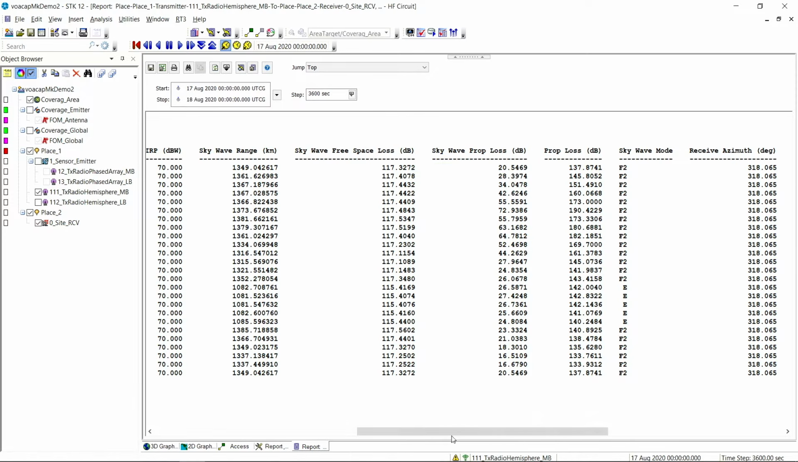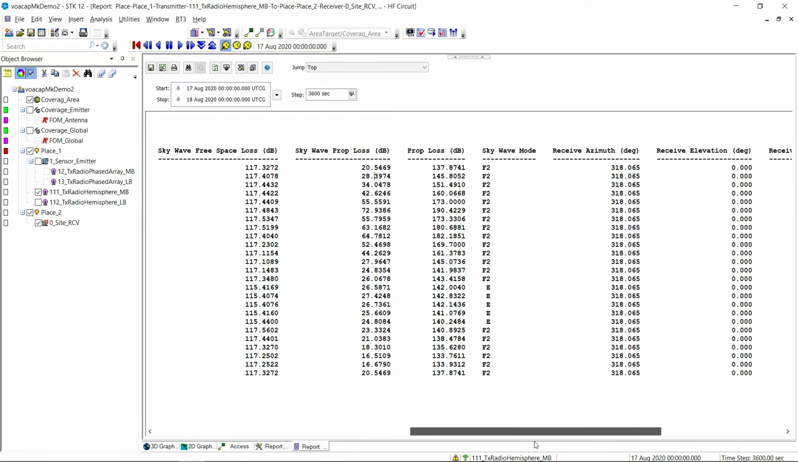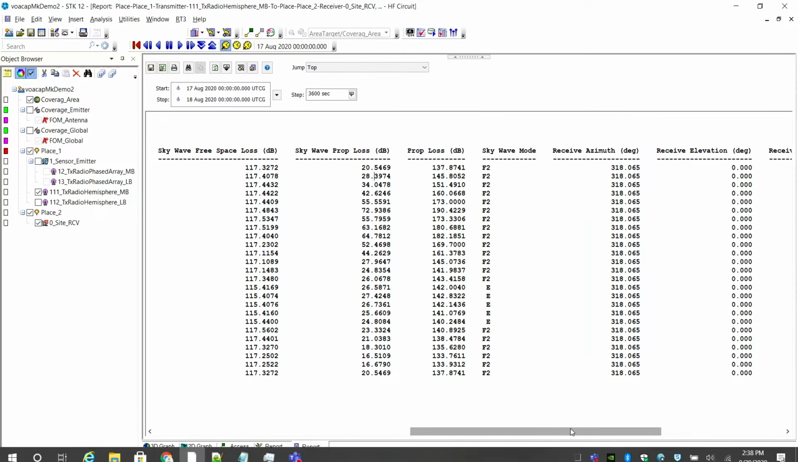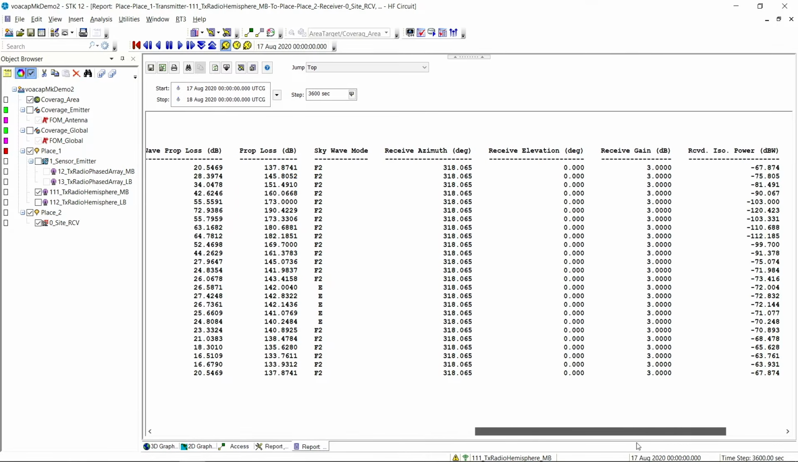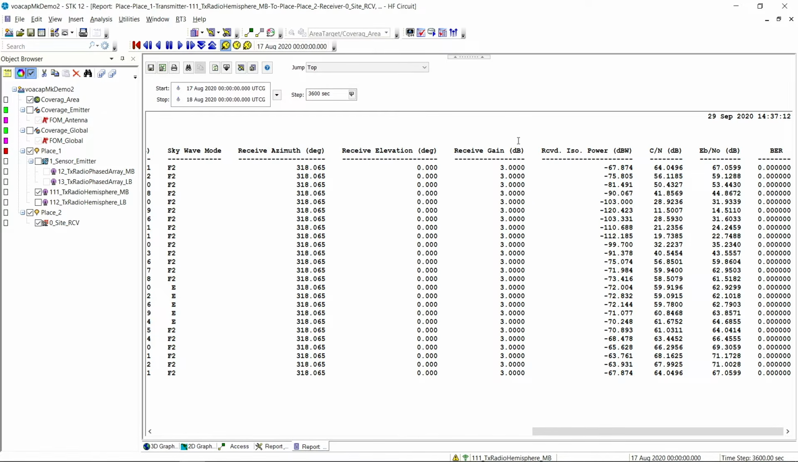The Skywave propagation loss is those absorption losses, ground bounce losses, layer bending losses, all the different losses that are incorporated into VOACAP. And here we can see the mode. This is telling us which layer has done the refraction to receive the most power at our desired location. And then a little further down, we are using an omnidirectional antenna here for our receiver, but we have our received isotropic power as well as the rest of our link budget.